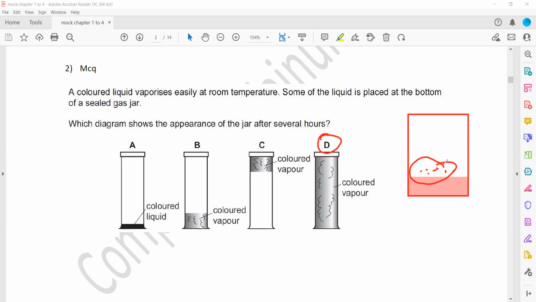First we have a liquid. The liquid will turn into vapor, and these particles in the gas, the vapor, will diffuse, moving from a region of higher concentration to a region of low concentration. As they move from high concentration to low concentration, overall the molecules will spread and occupy the whole container or whole jar. So D is the right answer.